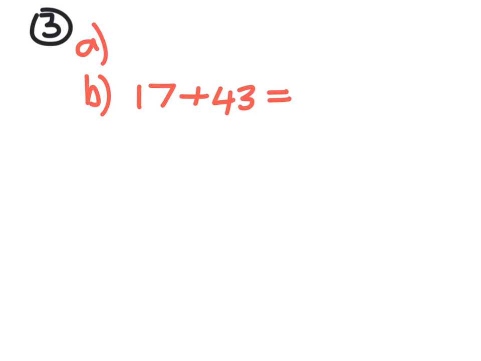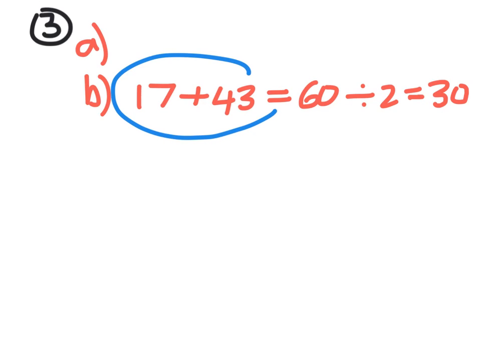Question 3. Everybody knows the answer to the first one. Now you might be able to work the second one out just by looking at the numbers, but the method that we would use would be 17 add 43 to give us 60. And then halfway between that is divided by 2. So I don't mind telling you the answer for part B is 30, because what I'm really interested in is the actual method that we employed. And the method was we did an add and then we did divide by 2.